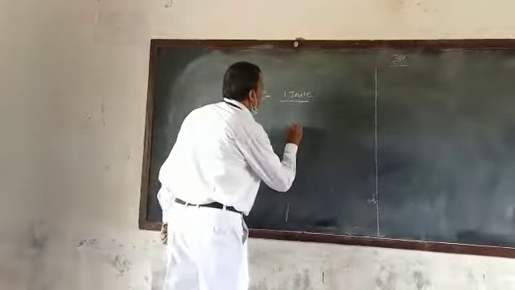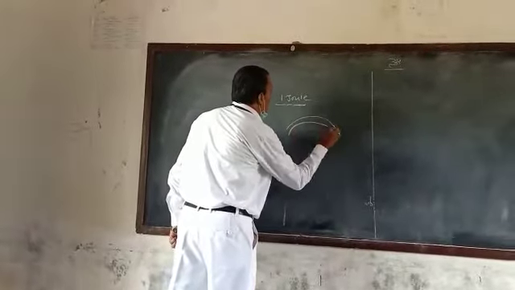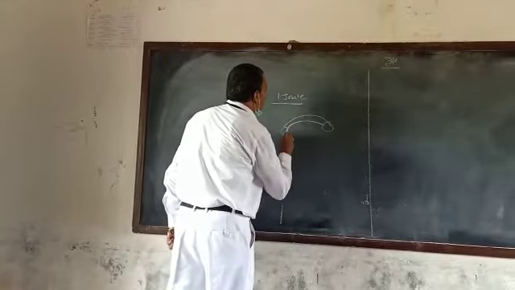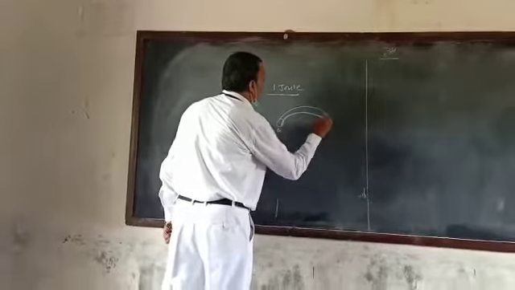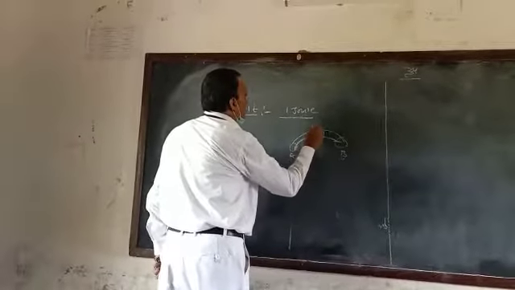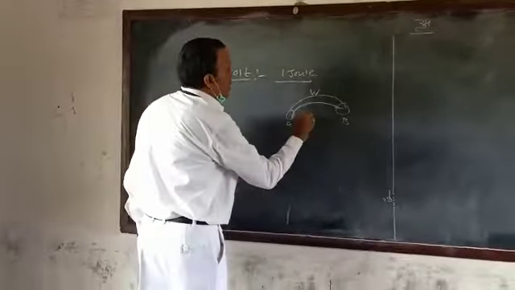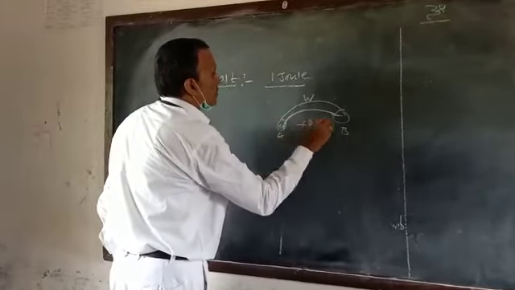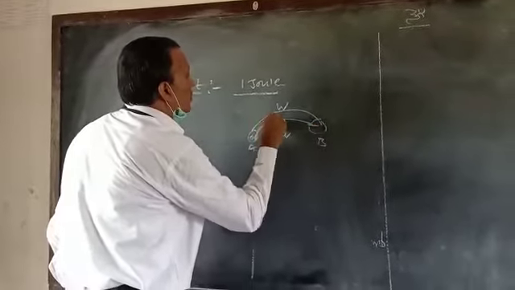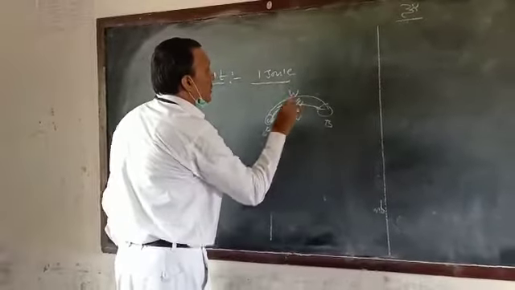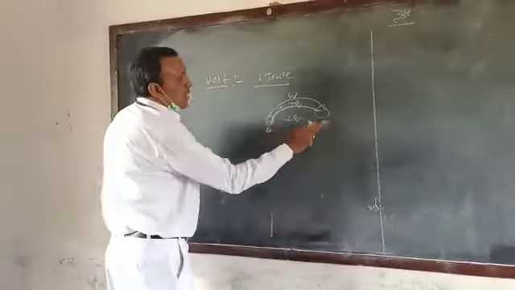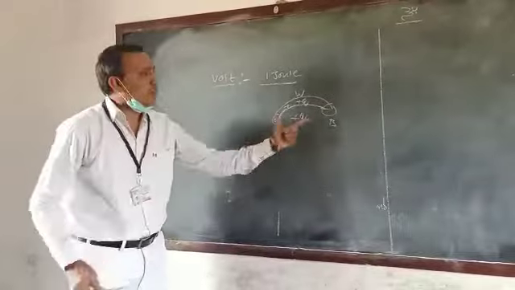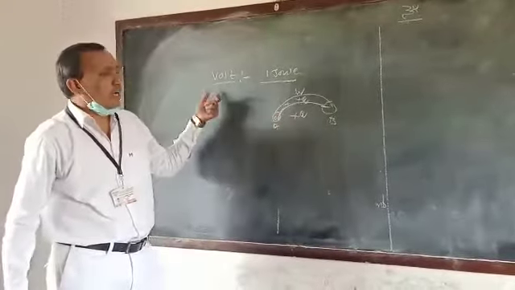That means this is the conductor, this is the point A, this is the point B. 1 joule of work is done in carrying a positive charge from point A to another point B. The potential difference between the 2 points is called the volt.